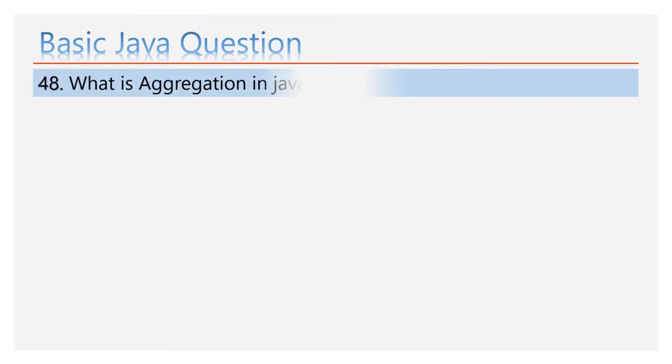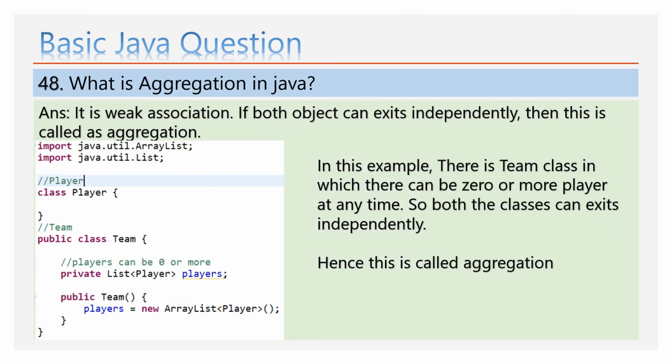What is aggregation in Java? It is a weak association. If both objects can exist independently, then it is called aggregation. In this example, there is a team class in which there can be zero or more players at any time. So both classes can exist independently. Hence this is called aggregation.